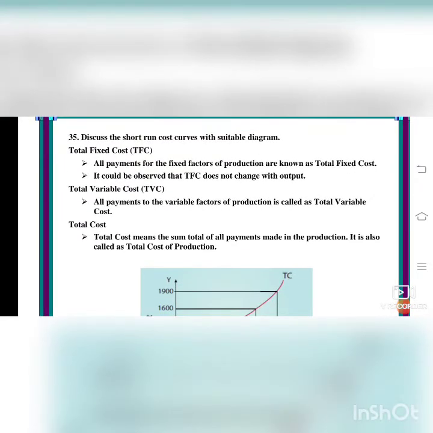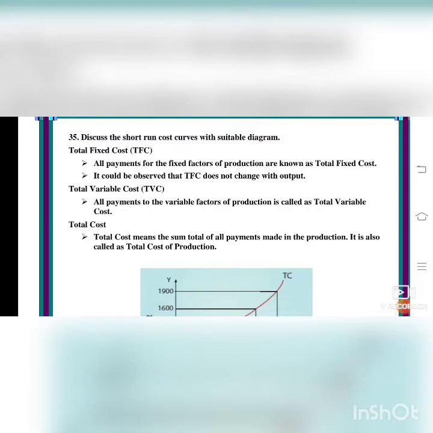Next one we will see about the total cost. Total cost means the sum total of all payments made in the production. Altogether, the expenses made for the production are called total cost. All the expenses, that is land, labor, capital, is also called the total cost of production.